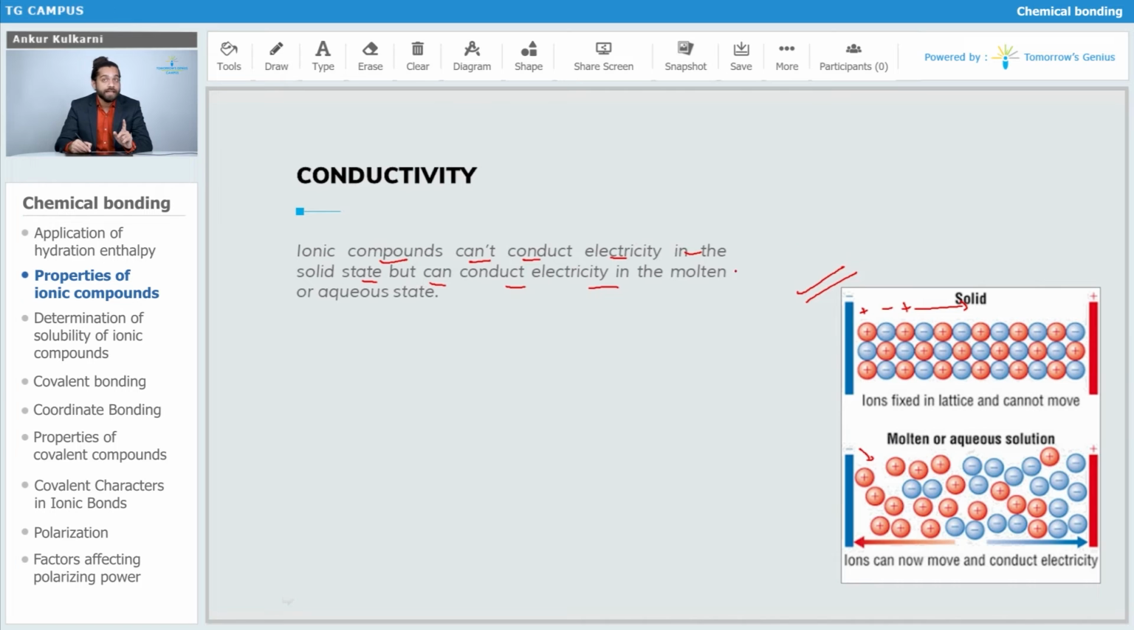Solid state, linear arrangement, properly packed, so these ions cannot move, hence cannot allow you to conduct electricity. But in the case of molten or aqueous state, as you can see in the diagram, the ions can move, hence there is a formation of electricity. So that was about your conductivity.